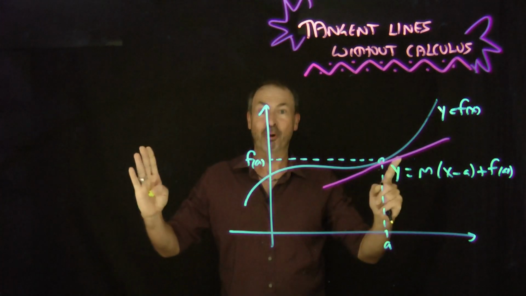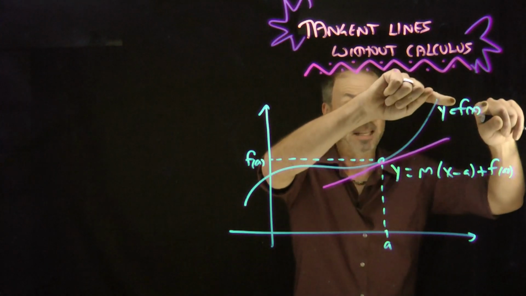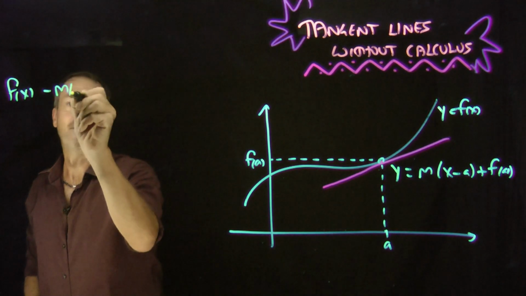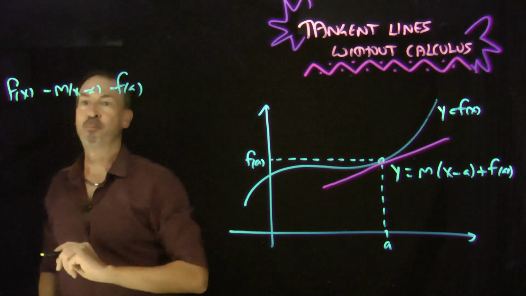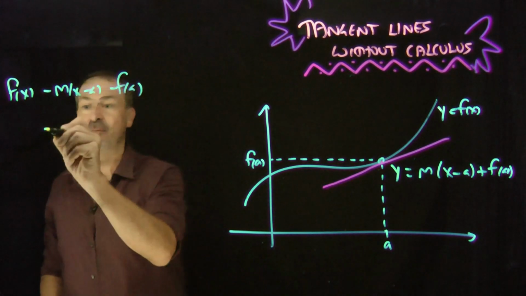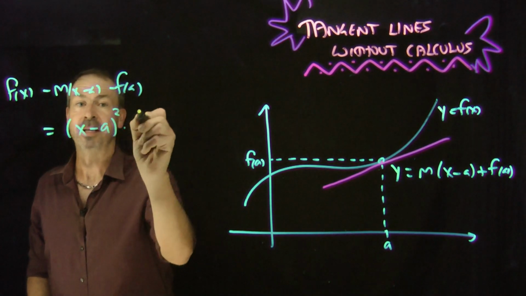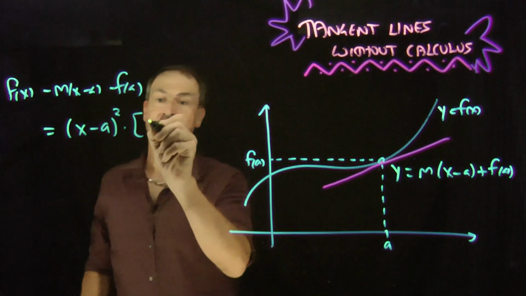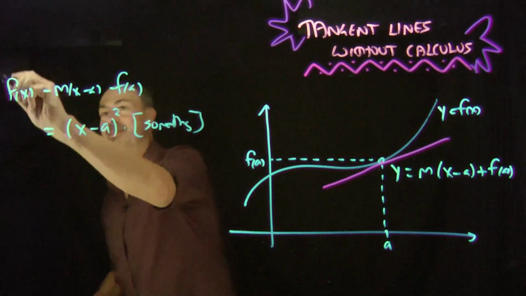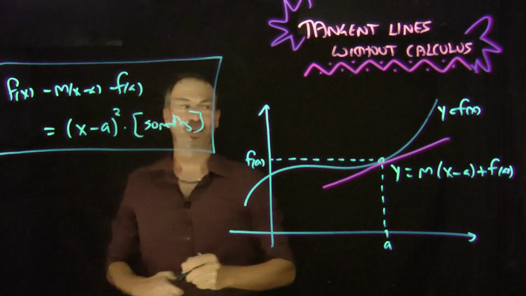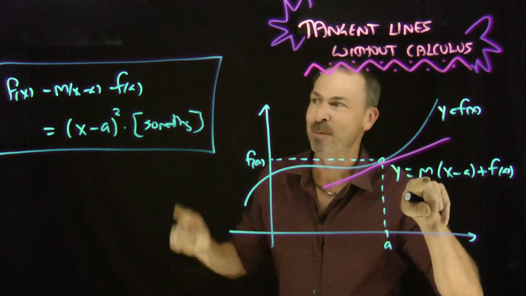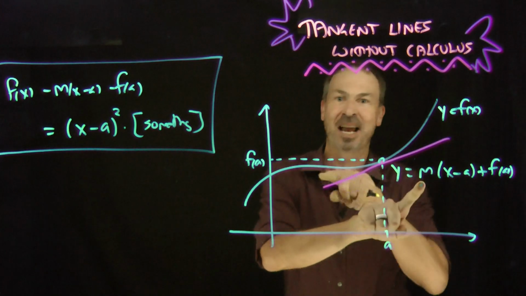So he says, okay, here's the approach I suggest you take. Let's look at this function minus that function like we were doing before. We were writing f of x minus m times x minus a minus f of a in my previous examples. But let's see if you can try to find a value m so that this really is something with a double root. It's x minus a squared times something. If you can do that, Descartes claimed, if you find that special value of m that does the trick, then yes, that really will be the equation of the tangent line. That special value of m you find that works there is the slope of the tangent line.